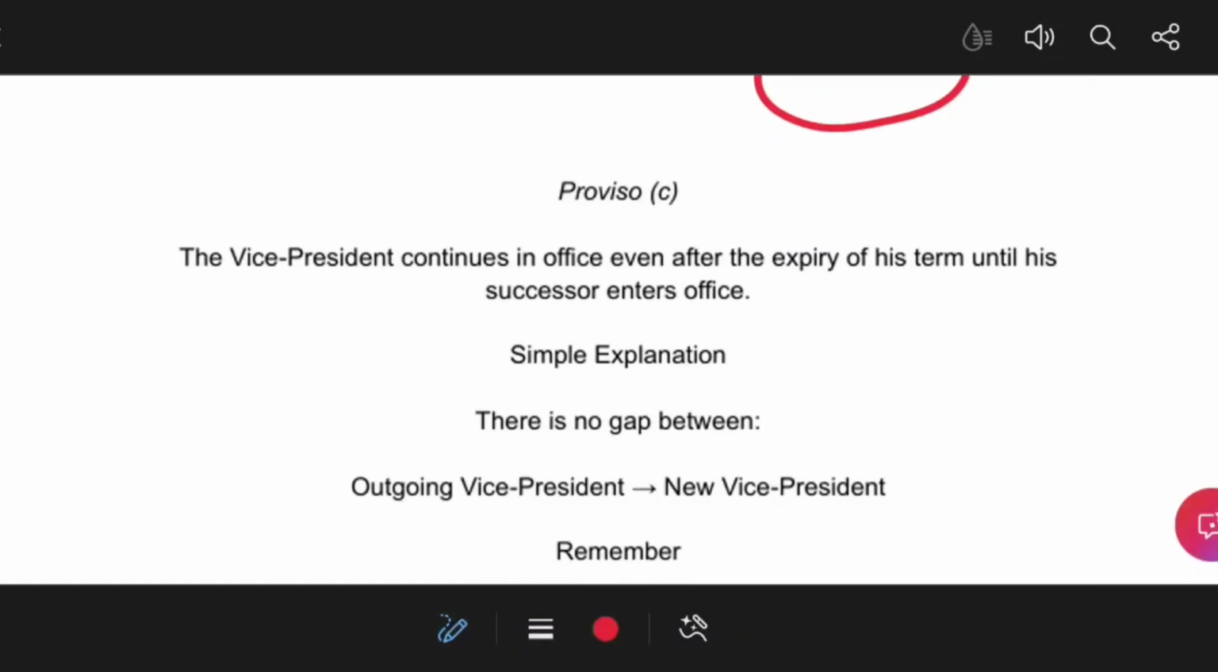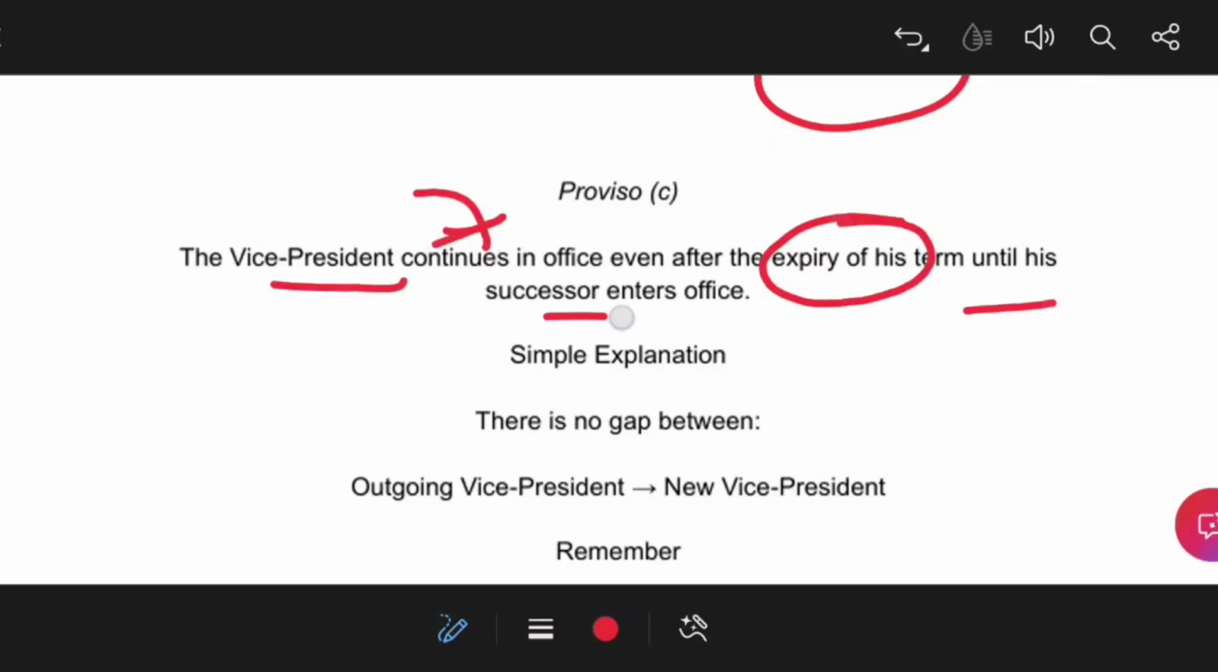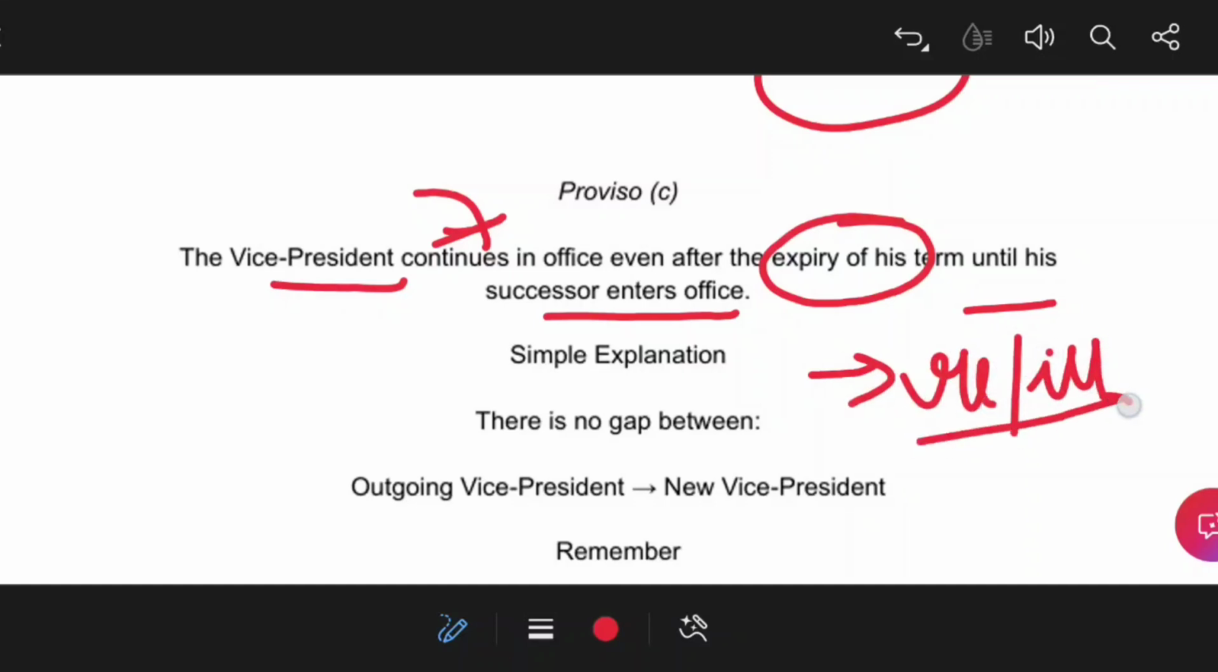Next provision is that the Vice President will continue in office even after expiry of his term until his successor enters. So can it extend beyond 5 years? Yes. In exceptional cases, the term of the Vice President of India can be extended beyond 5 years. But if a vacancy arises due to resignation or illness or any other reason, then the deputy chairman of the Rajya Sabha can act as vice president, because the vice president is an ex officio chairman of the Council of State.